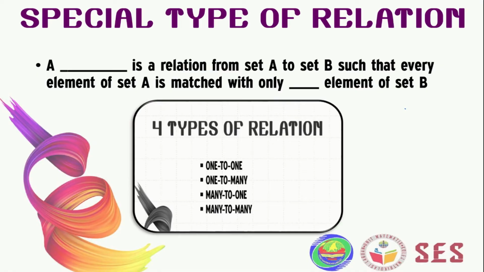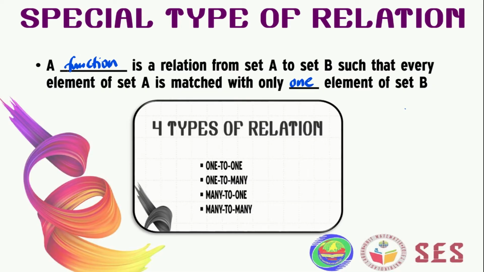So welcome back. We need to discuss a special type of relation. Please make sure that you are still with your notes now. A function, so please write function in your own notes, is a relation from set A to set B such that every element of set A is matched with only one element of set B.